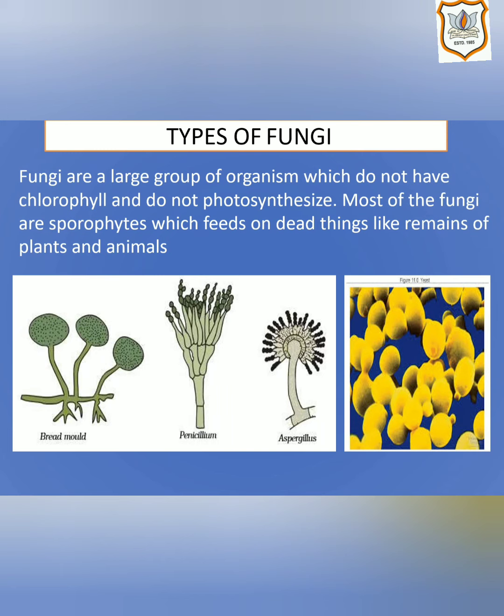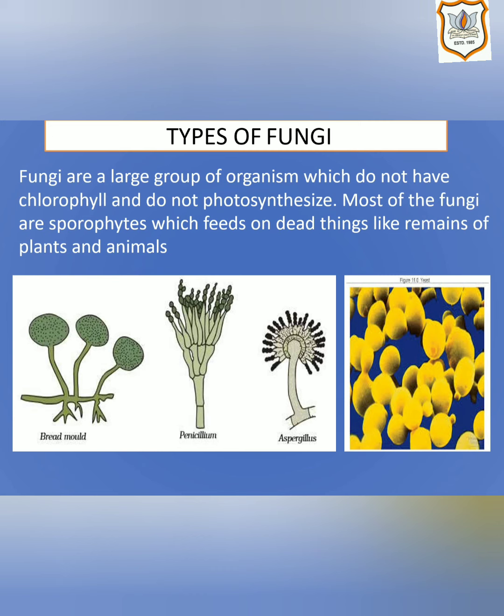Our next topic is fungi. Fungi are a large group of organisms which do not have chlorophyll and do not photosynthesize. Some examples of fungi are yeast, mold such as bread mold, penicillium and aspergillus, and mushrooms.